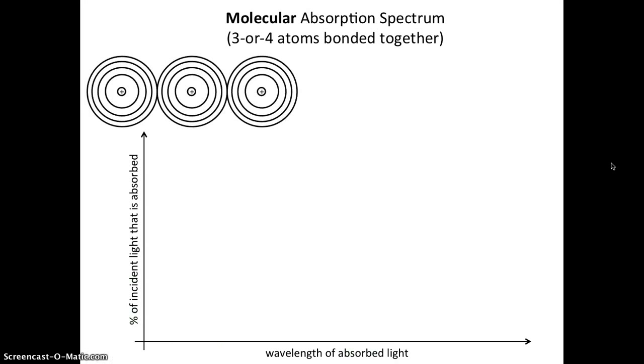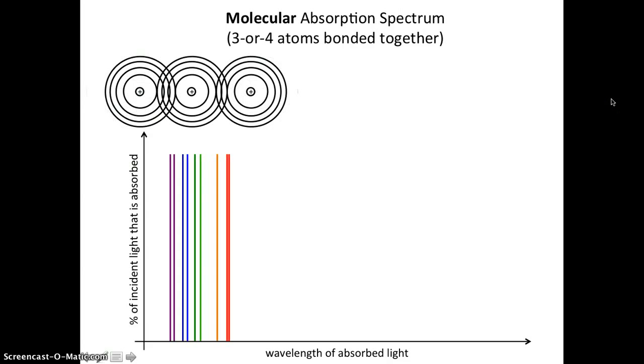Molecules, on the other hand, are more complex. We have now 3 atoms bonded together. And those energy levels for the electrons, they kind of mix together a little bit. And sometimes as a result, there's more energy transitions that occur, more light will be absorbed due to electron excitation. But here's the cool thing about molecules. They don't absorb light just through electronic excitation. Molecules, we've learned from chemistry, have specific shapes, and those shapes are capable of vibrating like this, up and down, back and forth.